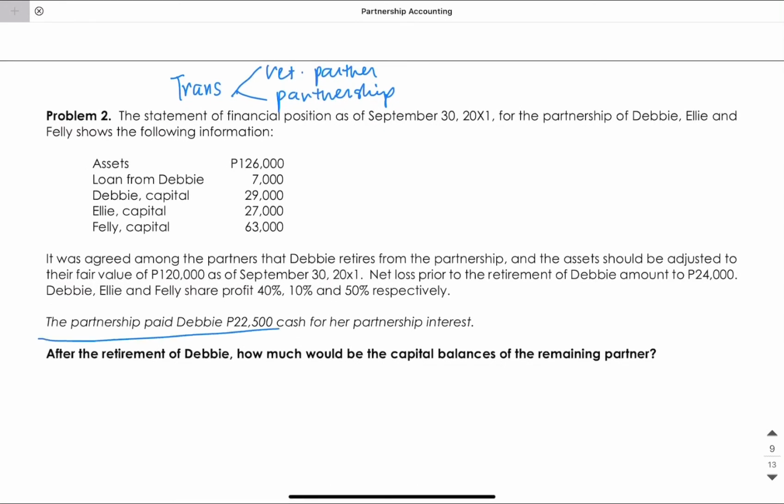So this statement implies that this is settled by the partnership. So the transaction is between the retiring partner and the partnership. The consideration or the settlement to be paid to Debbie will be recorded in the partnership's books, not only a transfer within equity. So the question again: after the retirement, how much would be the capital balances of the remaining partners?